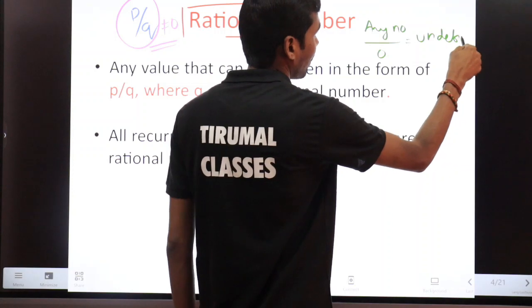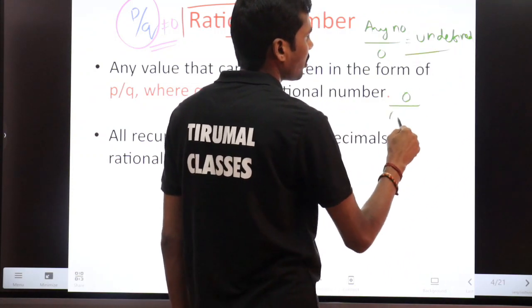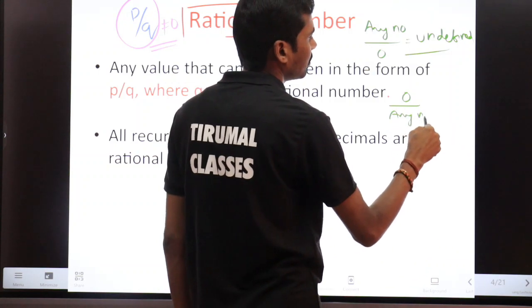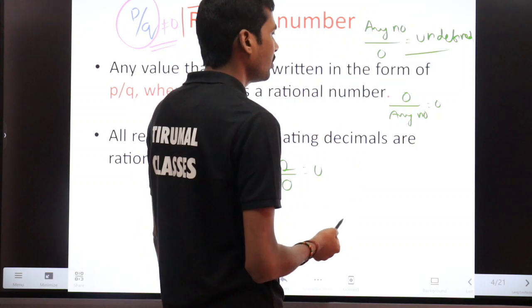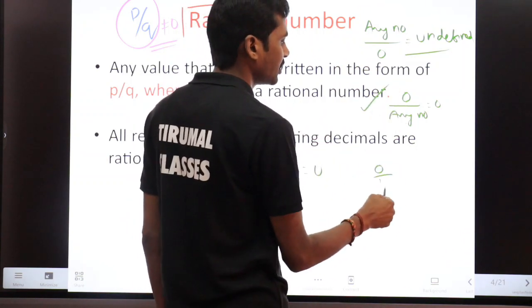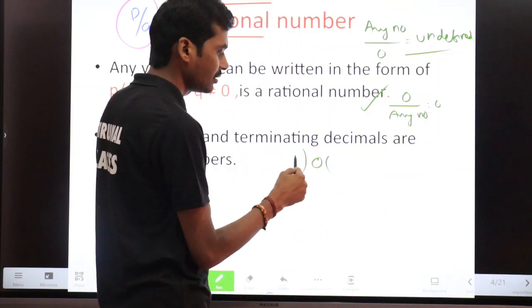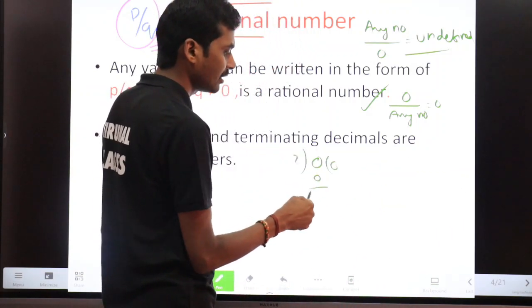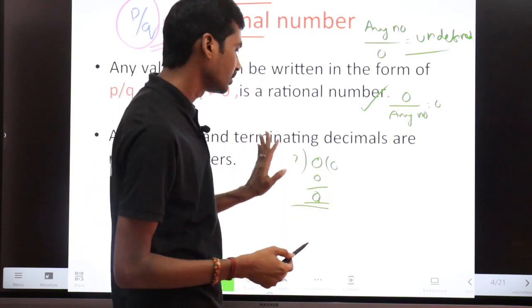And 0 divided by any number is equal to 0. First take this example, 0 by 2. Divide 0 by 2: 2 zeros is 0, I'll get the remainder 0. So the remainder is 0.